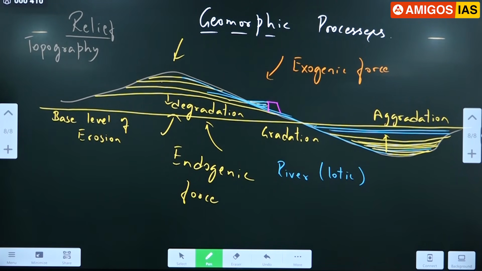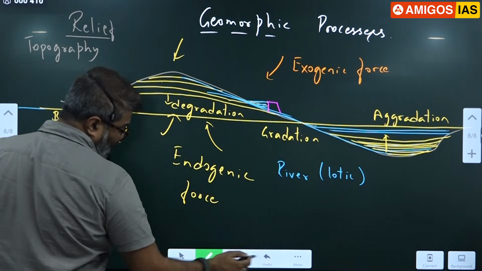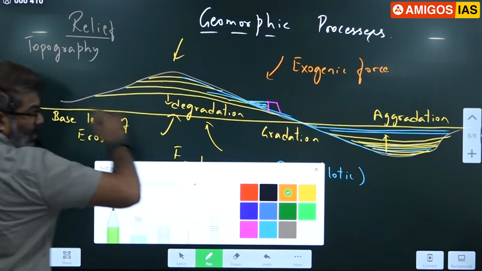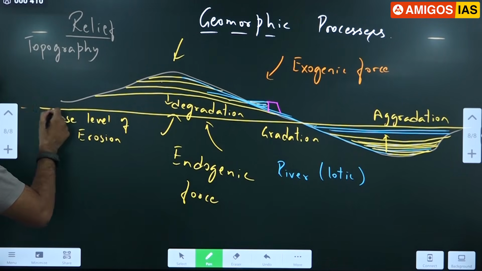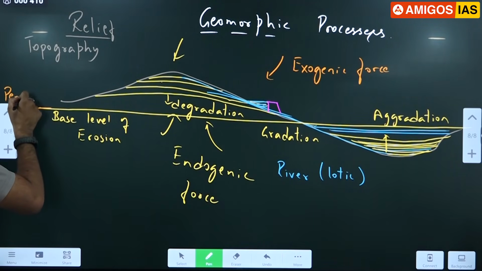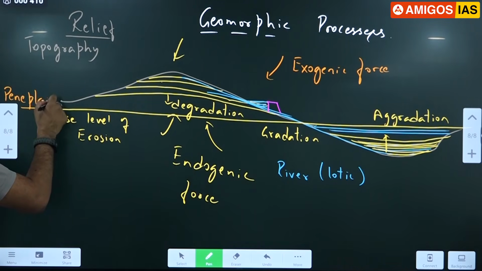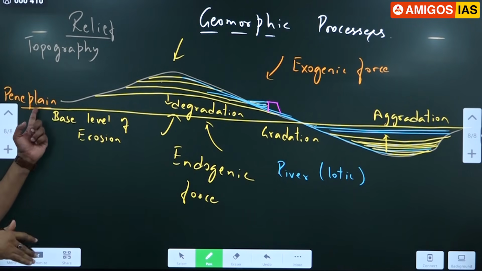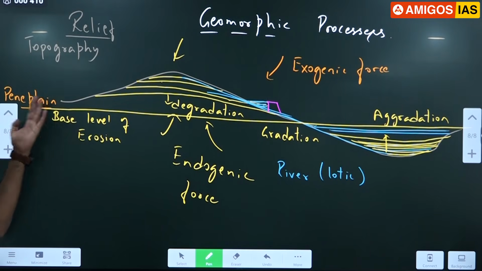So all of you got to know what is this gradation. Gradation is an almost flat surface. Such flat surfaces, almost flat surfaces, they are not completely plane, but an almost plane surface is called a peneplane. They'll ask, what is peneplane? Plane, all of you know, flat. Just before the formation of a complete flat surface, an almost flat surface is called a peneplane.